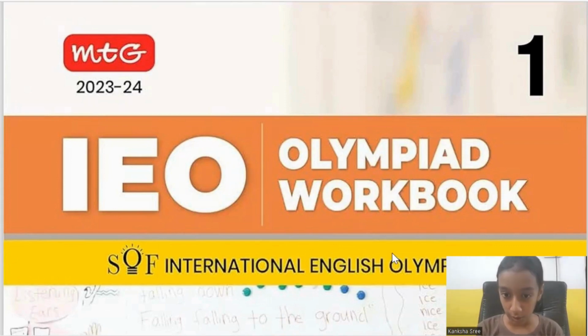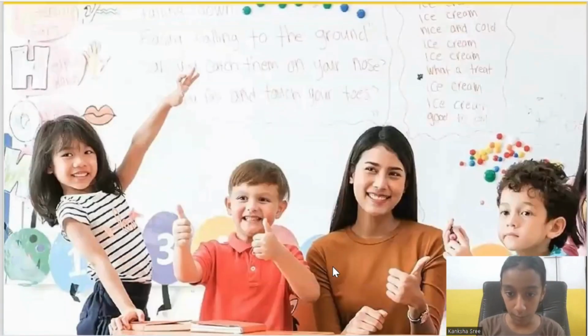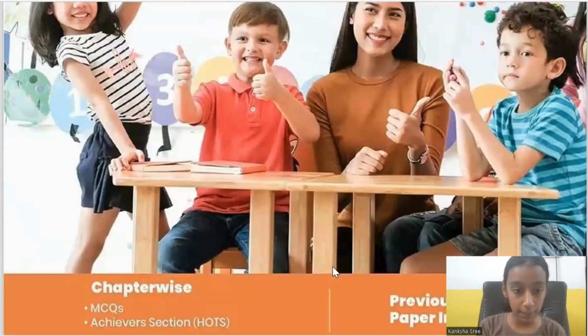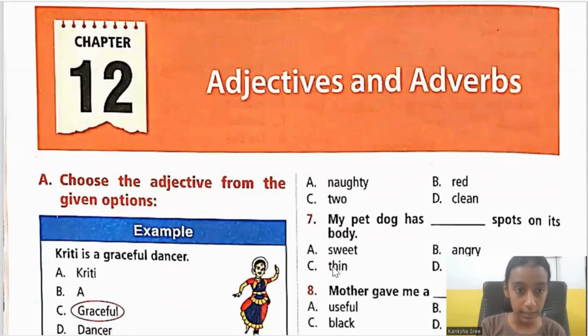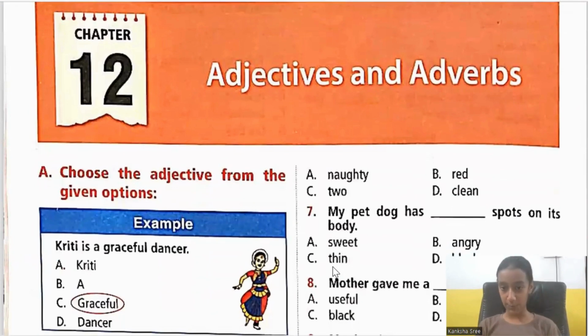Hello children, today we are going to discuss the International English Olympiad workbook of grade 1. So the chapter that we are going to discuss today is adjectives and adverbs. So first of all, what are adjectives and adverbs? What are adjectives, children? Adjectives are the words which describe a noun.